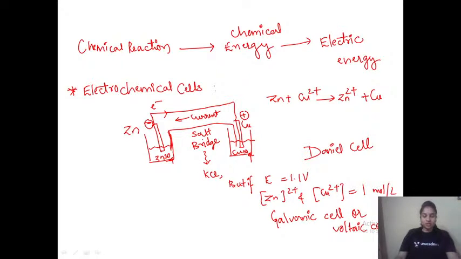Fine. So here what we have? We have electrode potential as 1.1 volt. Now if the external potential is less than 1.1 volt, then electrons usually flow from zinc to copper.